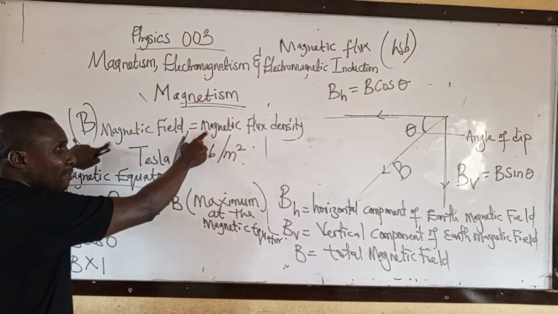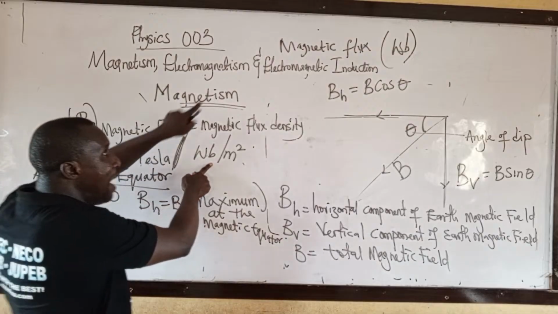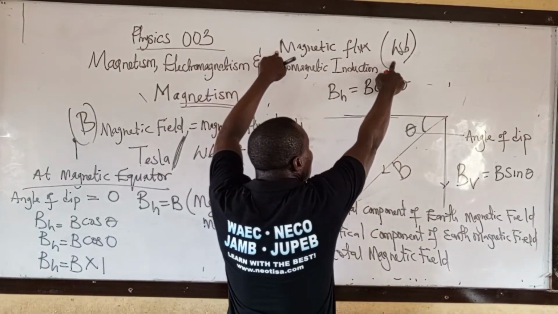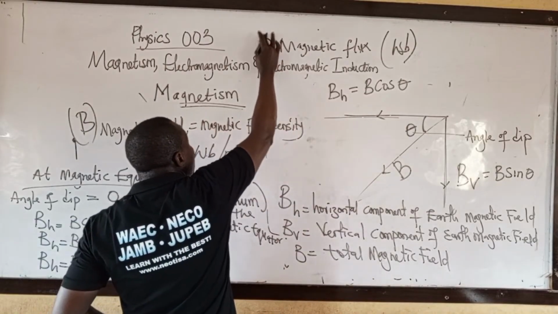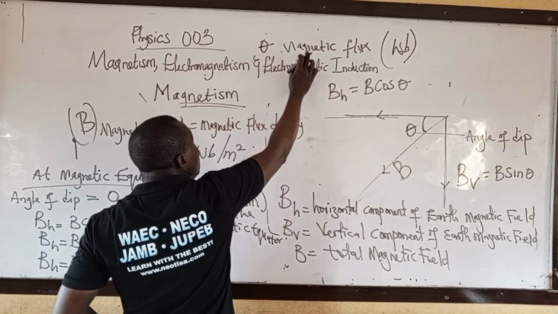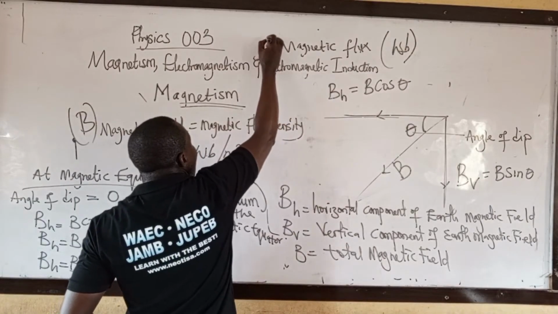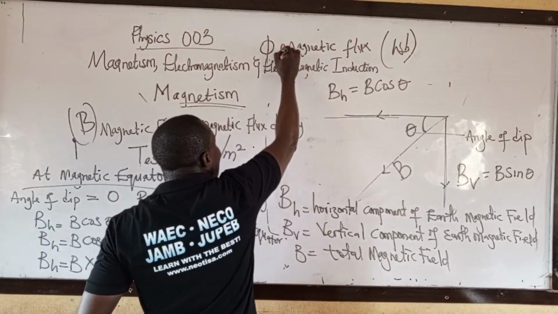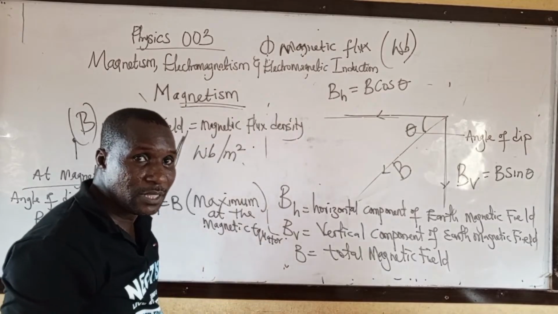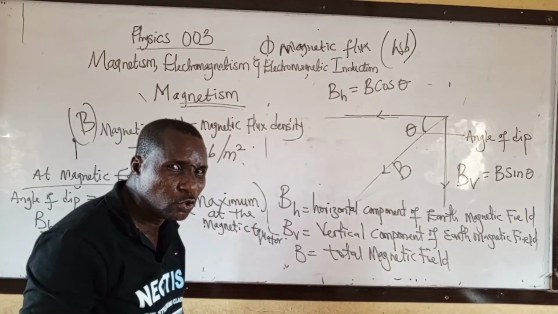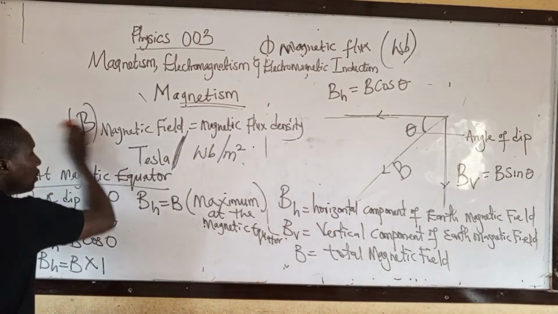Magnetic field is the same thing as magnetic flux density. The unit is Tesla. While magnetic flux, the unit is Weber. The symbol for magnetic flux is phi. Take note. 2020, number 32 or number 37, prepare. They ask you. Take note of that. Let me quickly run through this.